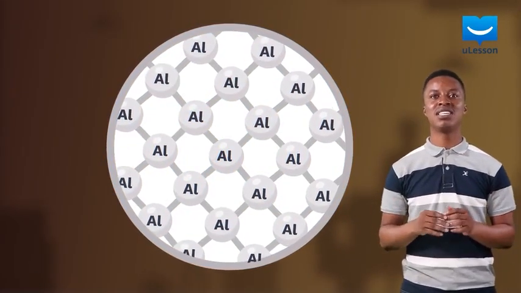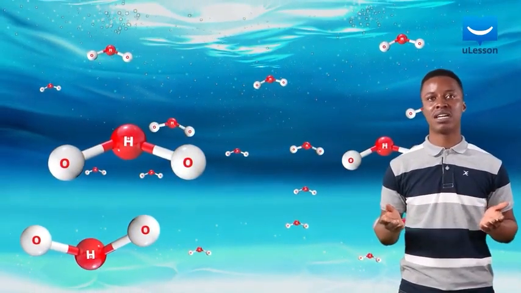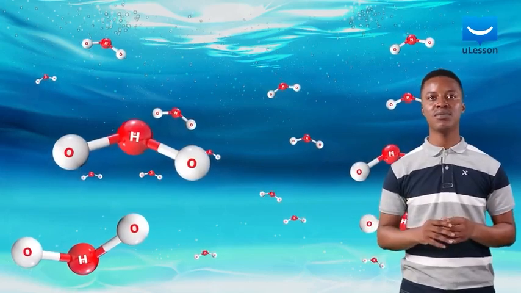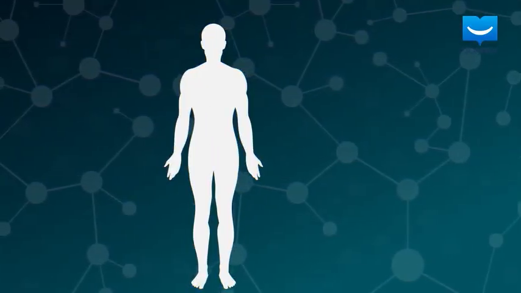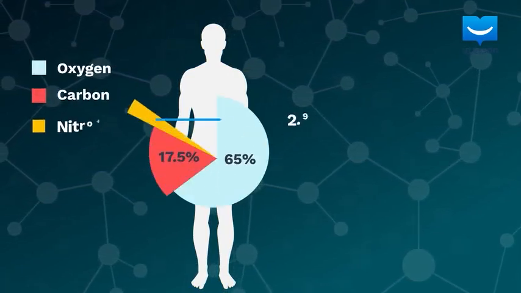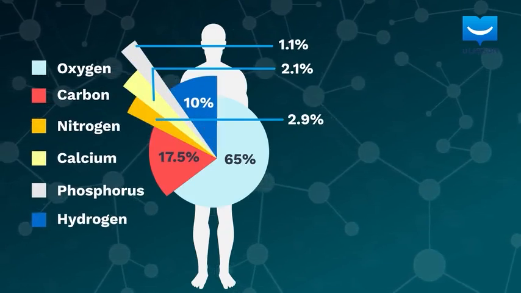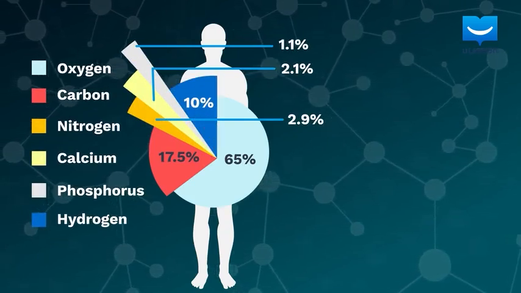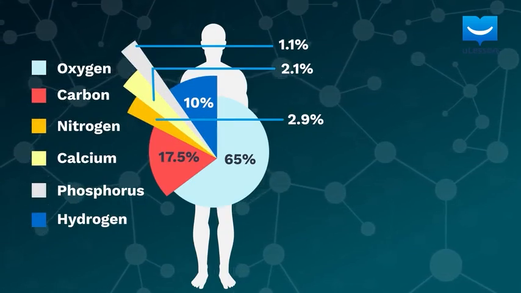Everything in our universe contains the atoms of at least one or more elements. For example, water is made up of atoms of two elements, which are hydrogen and oxygen. Also, about 99% of the mass of the human body is made up of atoms of 6 elements: oxygen, carbon, nitrogen, calcium, and phosphorus. There are about 118 elements, each with its own type of atom. And everything in the universe contains the atoms of at least one or more of these elements.